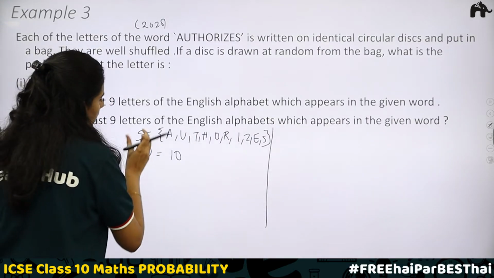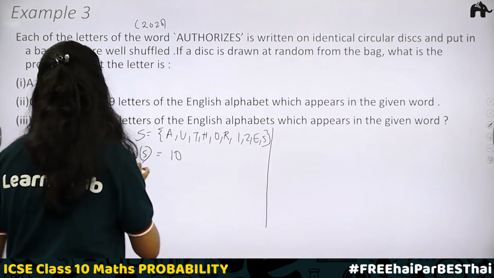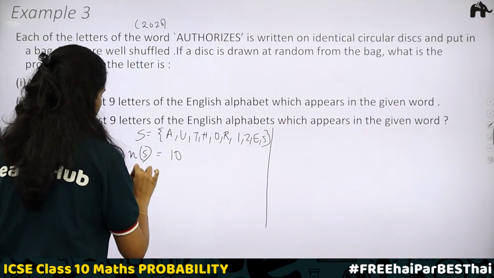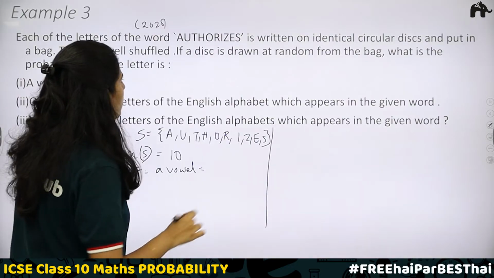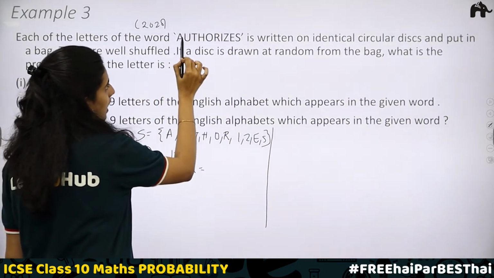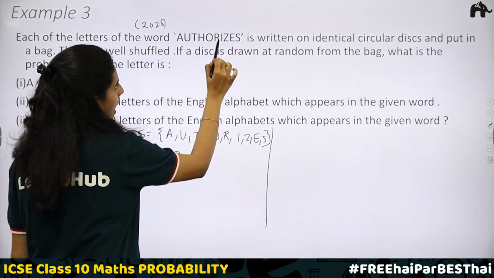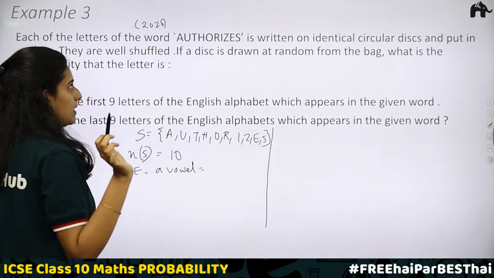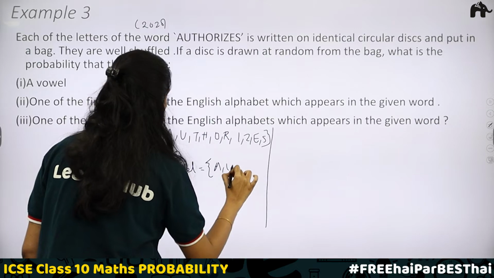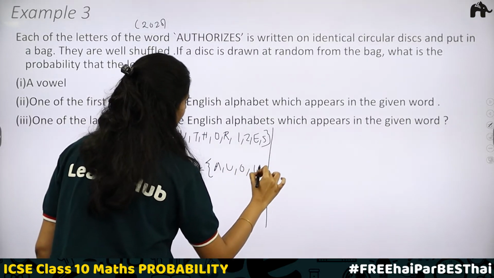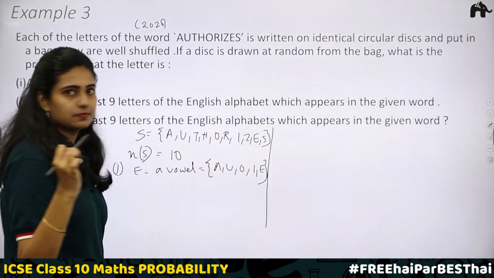Next, here we got N of E. In the first case, we need a vowel. The event is getting a vowel. What are the vowels appearing here? A, U, O, I, E. All the vowels are appearing in this word.